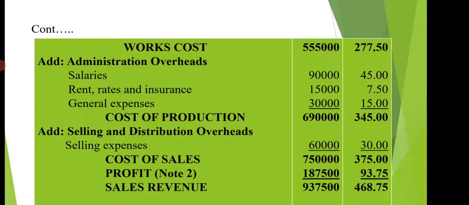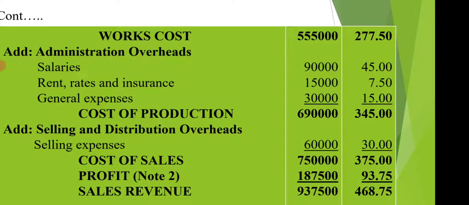General expenses 30,000 divided by 2,000 units, 15 per machine. So cost of production will be works cost plus all these administrative overheads, that is 5,55,000 plus 90,000 plus 15,000 plus 30,000, equal to 6,90,000. So per unit cost will be 345 per machine.